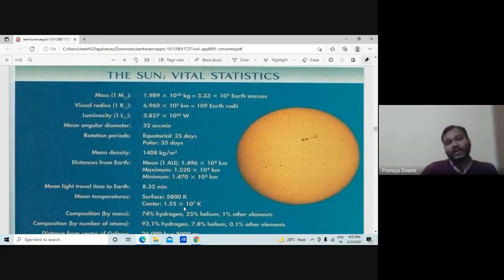Then you have the mean density, distance from the earth, and mean light travel time to earth, which is 8.32 minutes. The mean temperature is 5800 K, and the center is at 1.55 x 10^7 K.